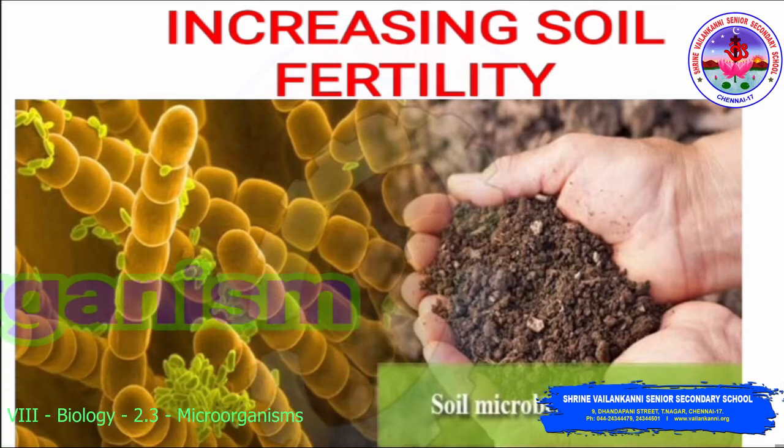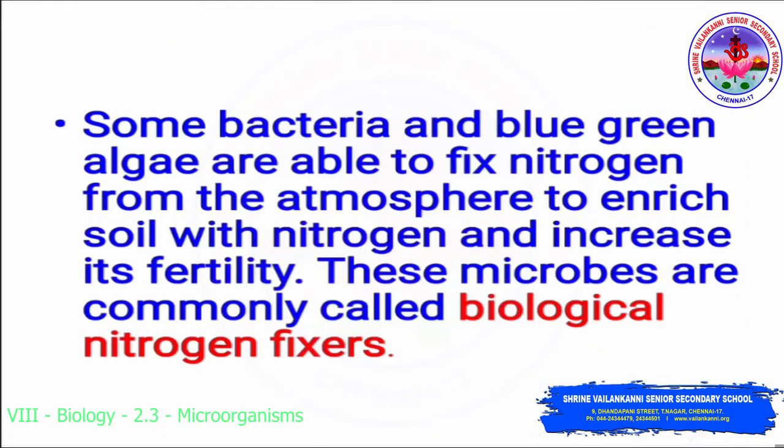They help in the composting process which forms manure. Also, microorganisms present in the soil help aerate it and enrich the soil with nitrate and other nutrients, so that these nutrients are available for the crops for an abundant harvest. Some bacteria and blue-green algae are able to fix nitrogen from the atmosphere to enrich soil with nitrogen and increase its fertility. So these microbes are commonly called biological nitrogen fixers.